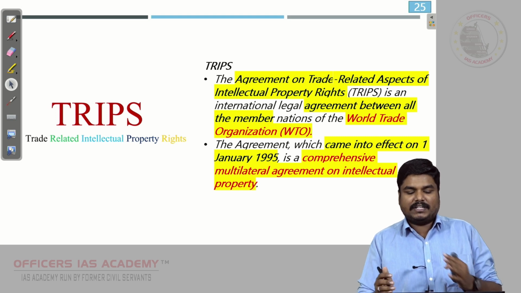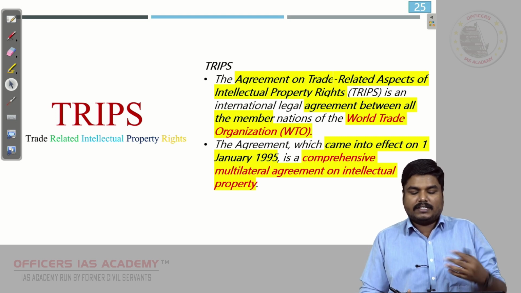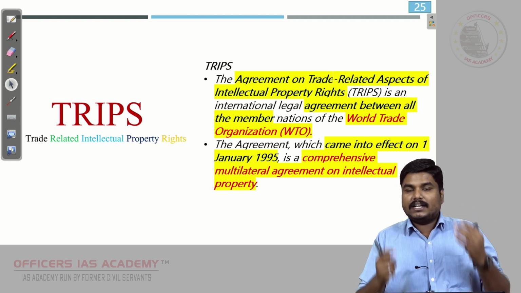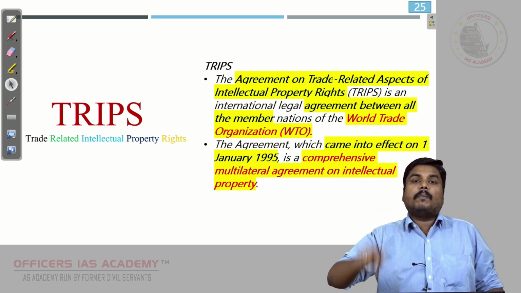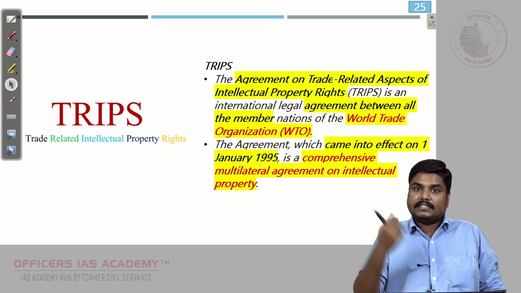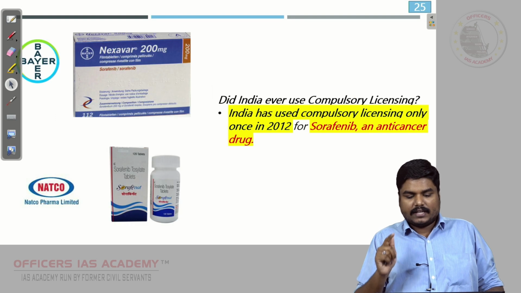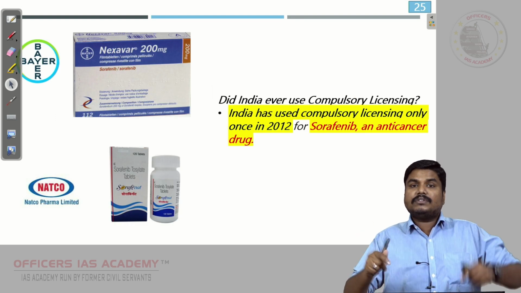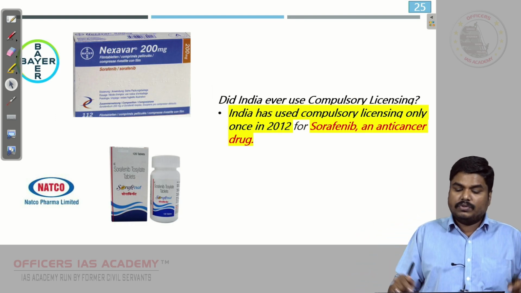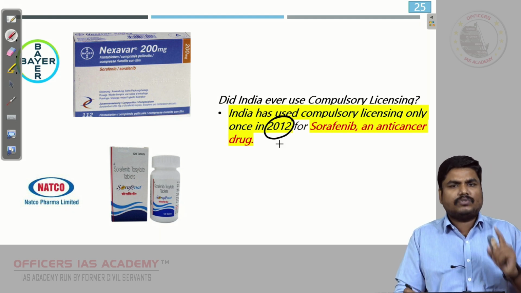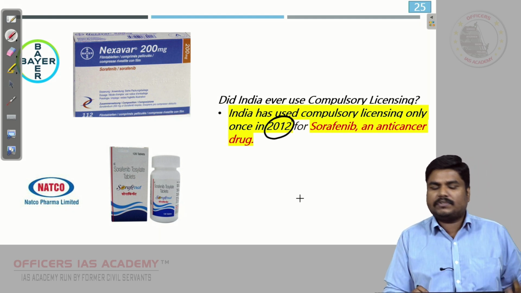TRIPS is an agreement between the member countries of WTO, which came into effect in 1995 regarding protecting intellectual property rights. This TRIPS agreement itself has a provision for compulsory licensing. Now, I asked a question, did India ever use compulsory licensing? Yes, we used it in 2012. Only once. So far, we have used it only once, in 2012.